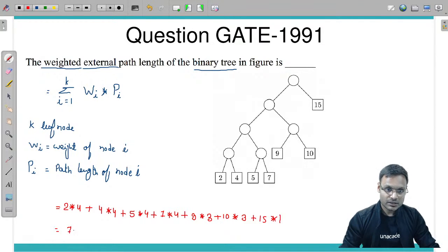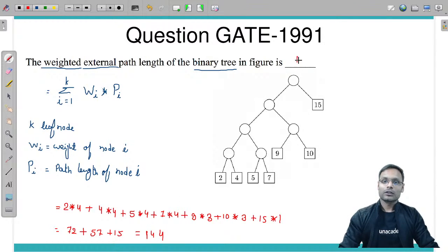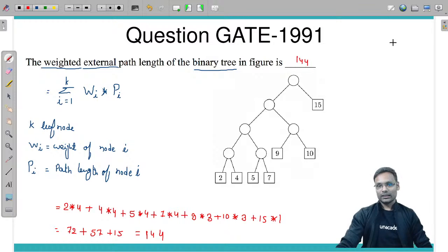So it comes as 72 plus 57 plus 15. It comes as 144. So that is the answer for the question, external path length.